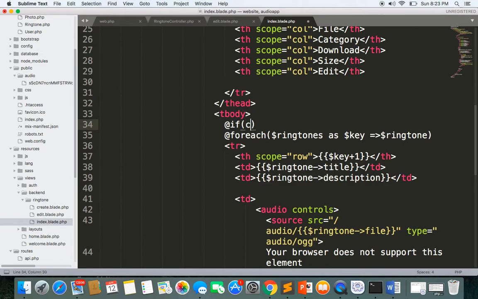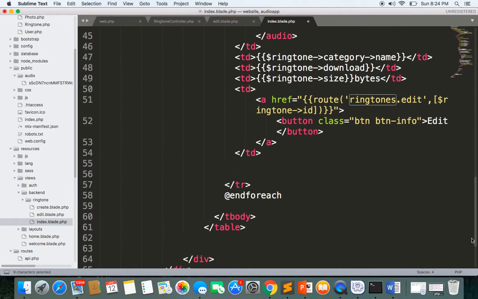So here I'll write count($ringtones) greater than 0. If we've got $ringtones greater than 0, then we'll loop this, and if we don't have any, then we have to give the message here.